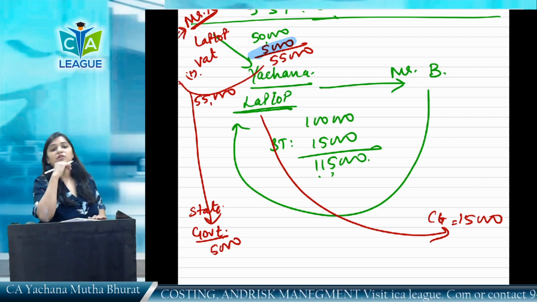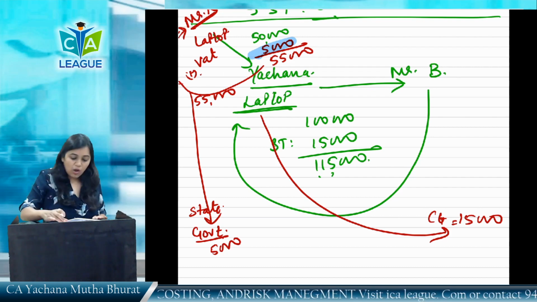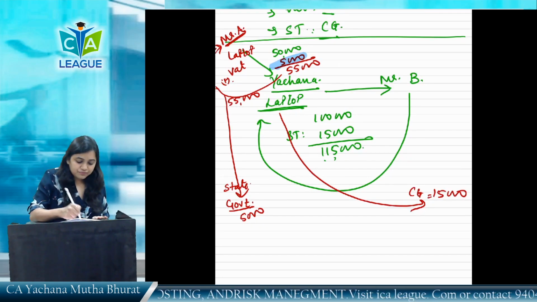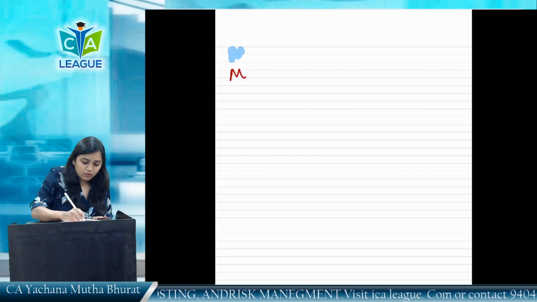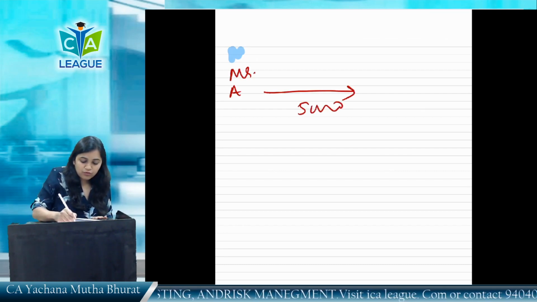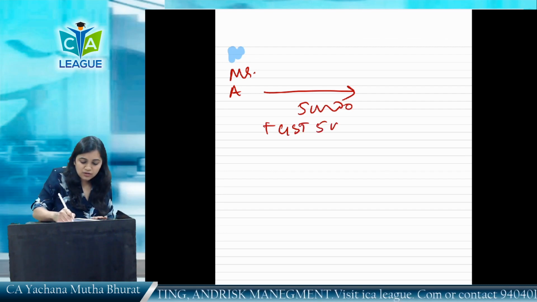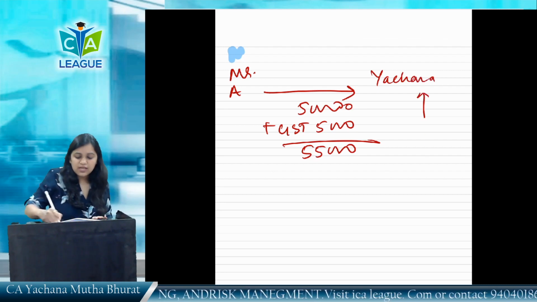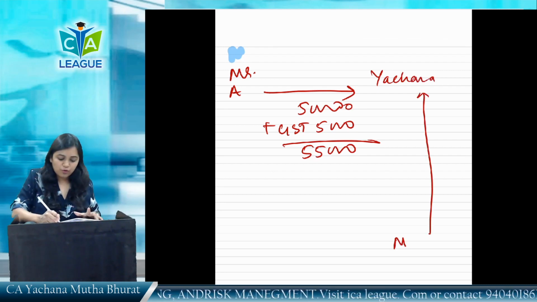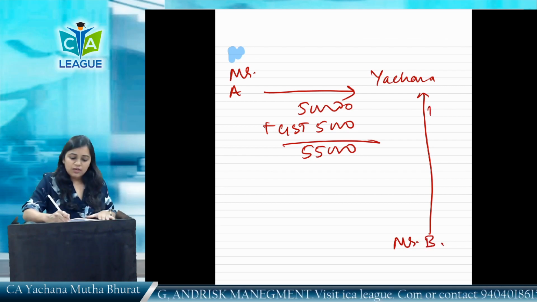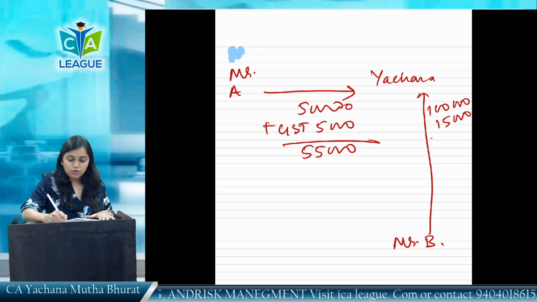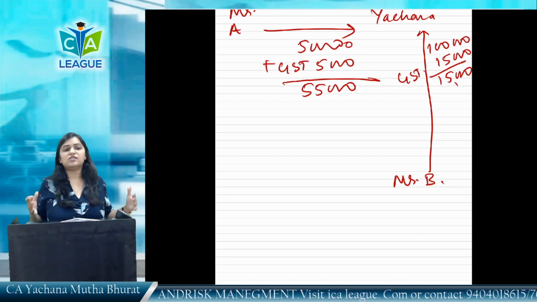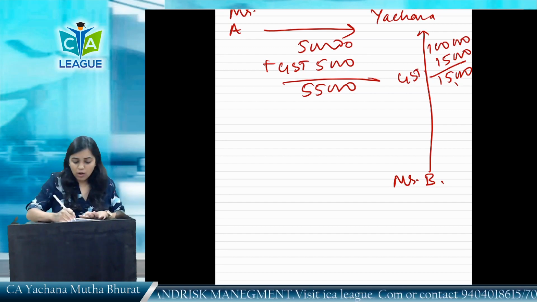Now in the GST era, I'll tell you, if Yachana purchases a laptop, the same transaction I will repeat. From Mr. A, Yachana purchases a laptop of 50,000, on which what will be levied? GST will be levied for 5,000. Total comes to 55,000. And the same GST consultancy service, for example, Yachana is providing to Mr. B continuously, for which Yachana has received 1,15,000 rupees. So now what can Yachana do? Output GST, input GST. She can set off the credit on outward supply.